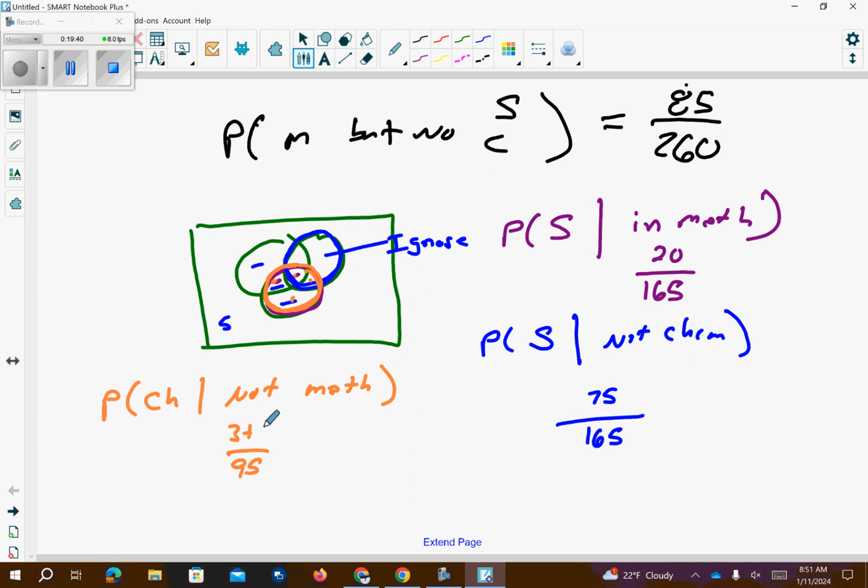So you're counting this group here and this group here. So your 17 and 3 gives you the 20. And these 2 dots here, this dot here and this dot here, they are not in, these people already left, so we're not even counting these people. So I'm just looking at the orange dot and the orange dot as my numerator, divided by this, and this added together, which gave me the 95.